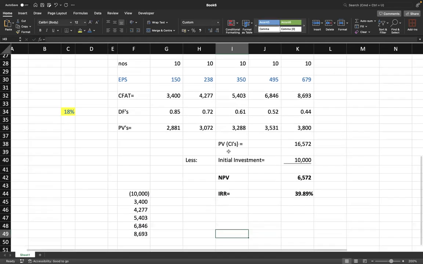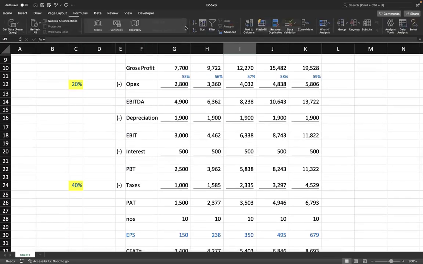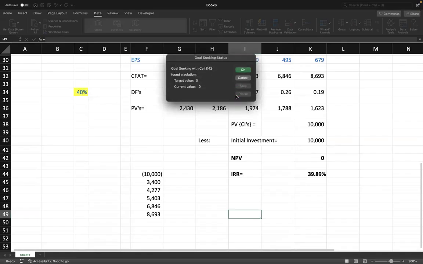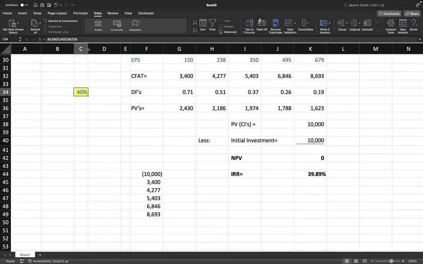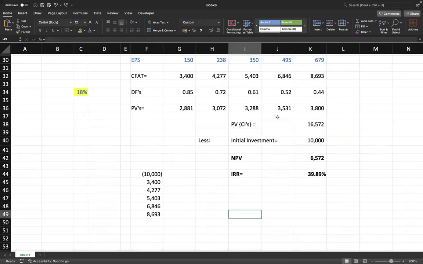How do I know whether this IRR is right? You can also apply goal seek. So data, what if analysis, goal seek, set your NPV to 0 by changing my cost of capital. यहाँ पे चेक करो क्या आ रहा है. 39.89 दिख रहा है. That means for IRR you should always take the undiscounted cash flows, never the discounted cash flows. Can you see it's become 39.89? Clear, everybody?